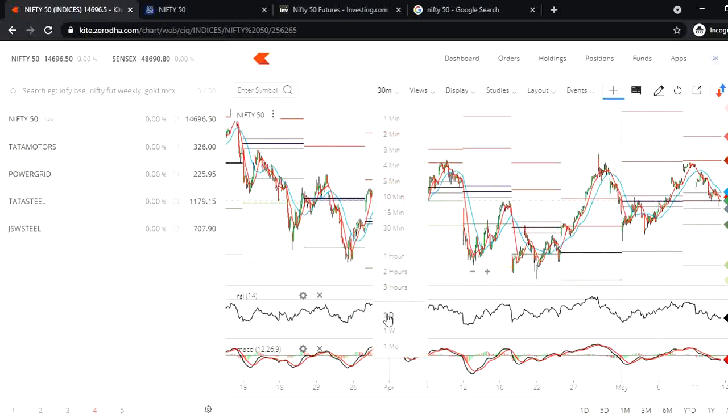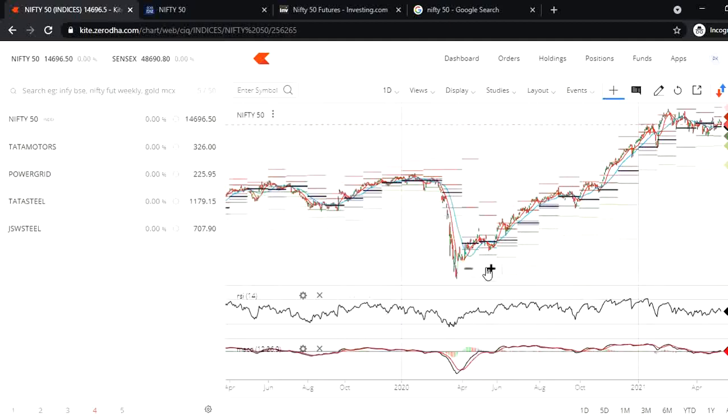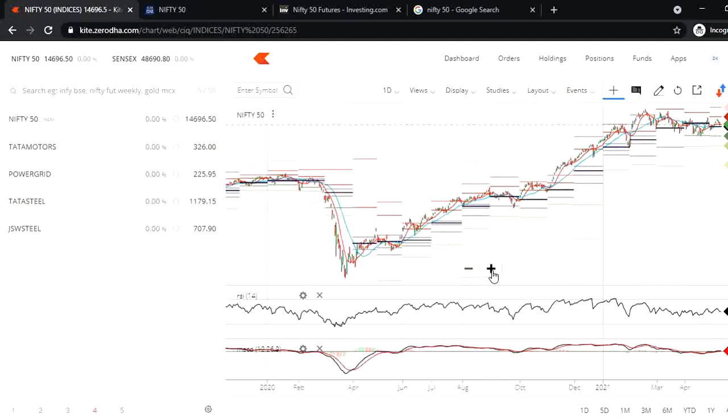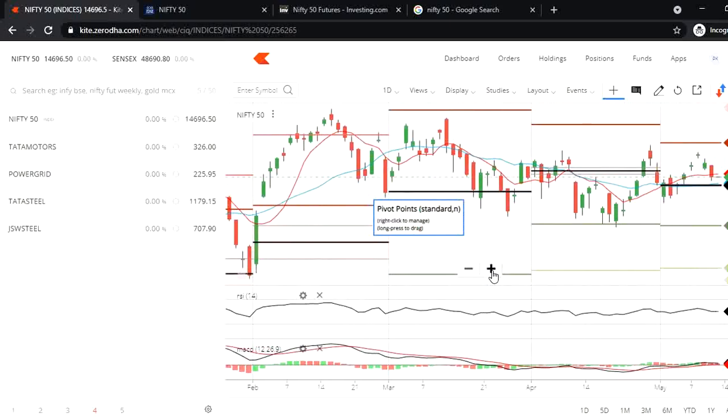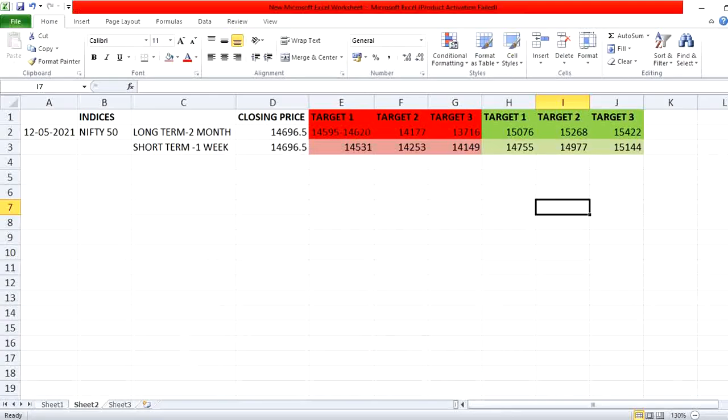Then we are coming to the 1 day chart pattern, and this is for a view of 1 month or 2 months. We are going to revisit this level after 2 or 3 weeks, but this short-term target which I have written here, I am going to review tomorrow night.